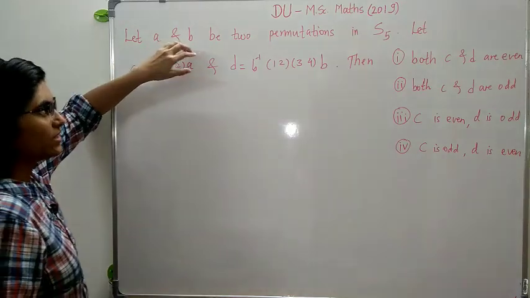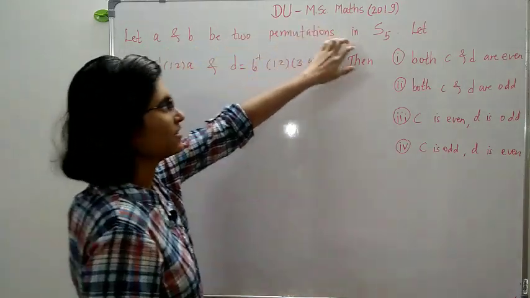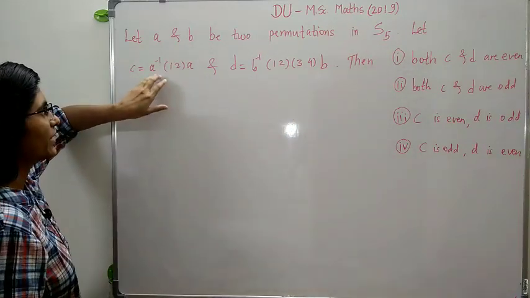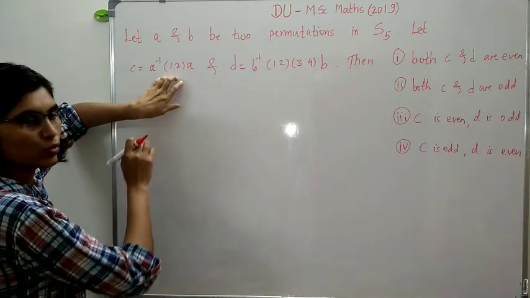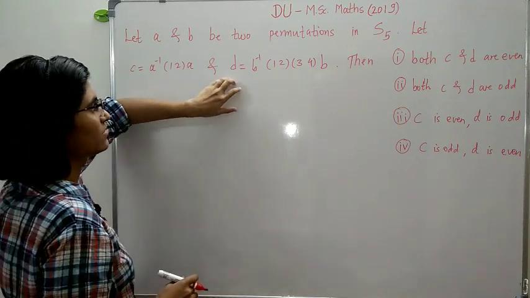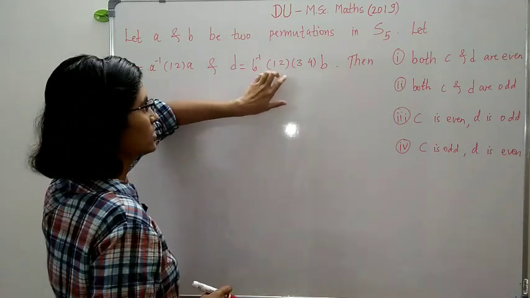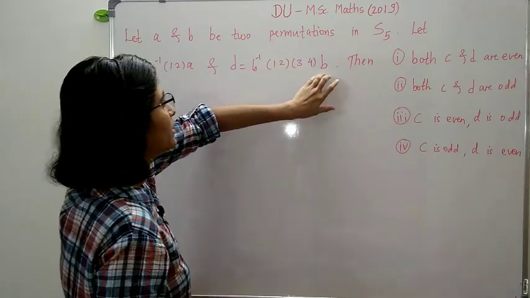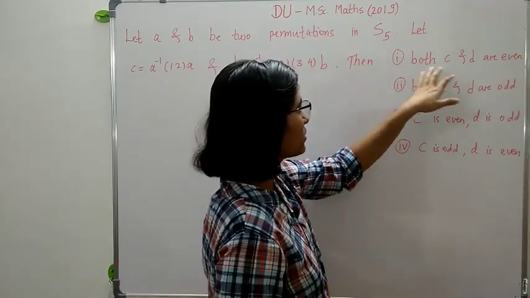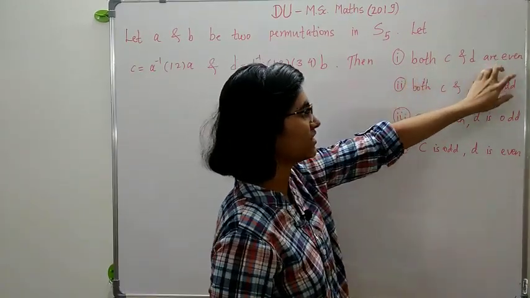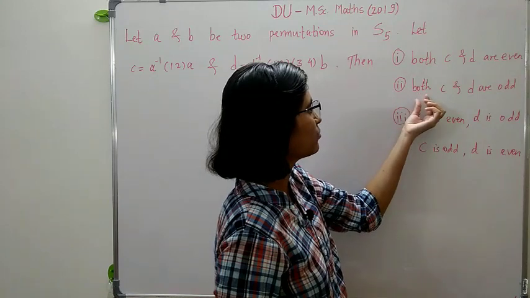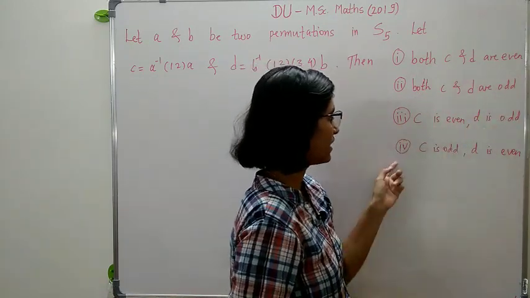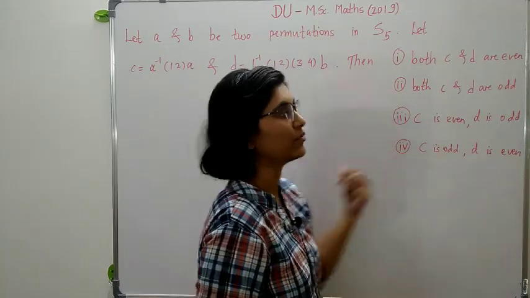Let A and B be two permutations in S5, and let C is equal to A inverse (1 2) A, and D is equal to B inverse (1 2)(3 4) B. These are two cycles. Then the first option is both C and D are even. Second is both C and D are odd. Third is C is even and D is odd. Last is C is odd and D is even.